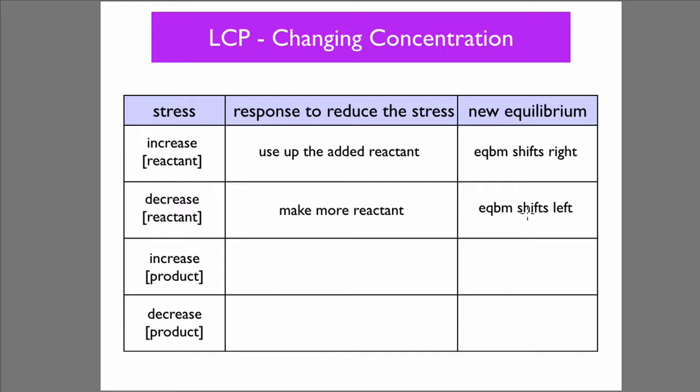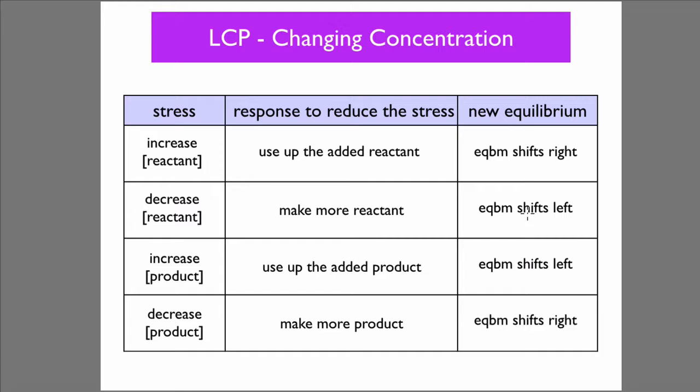If the stress is to increase the concentration of product, then the response would be to use up the added product, and so the equilibrium would shift away from the product, so it would shift left. And if the stress is to decrease the concentration of product, then the response to reduce that stress would be to make more product, so the equilibrium would shift right.